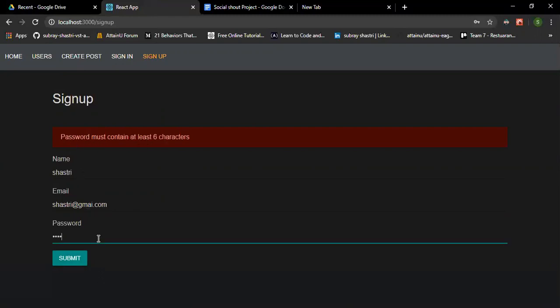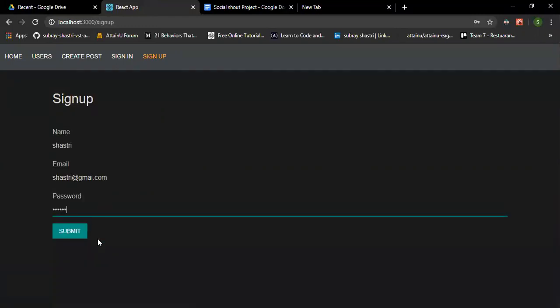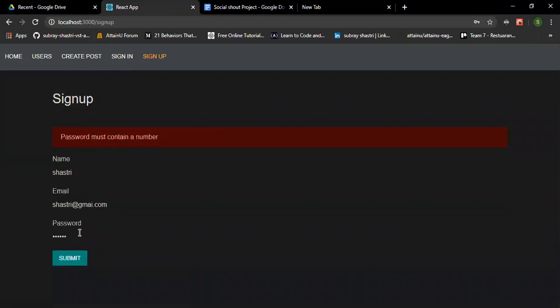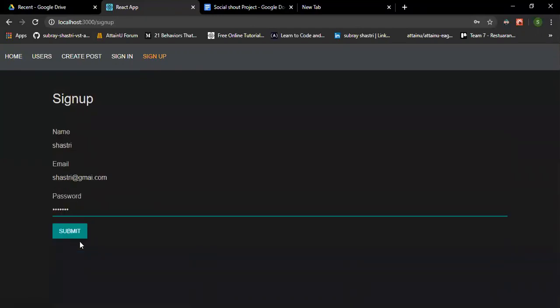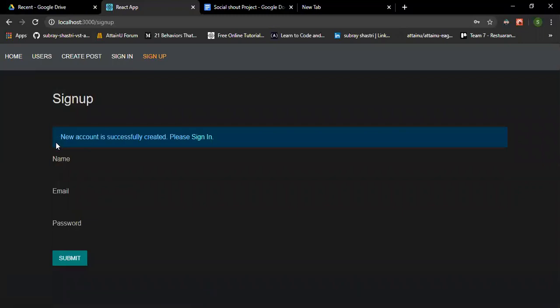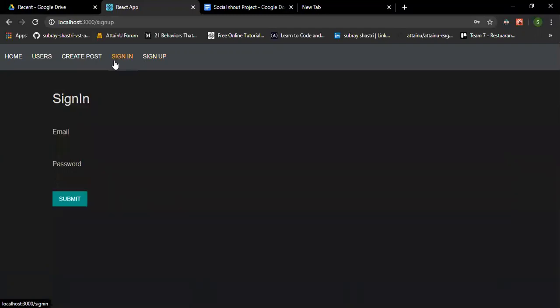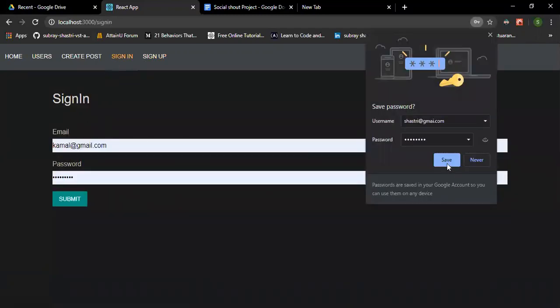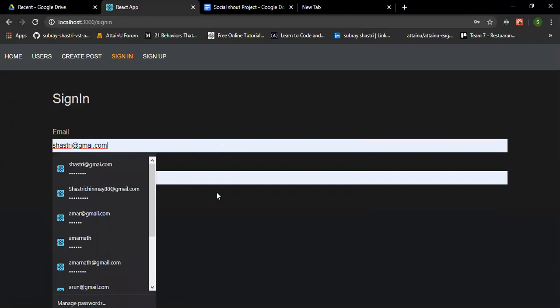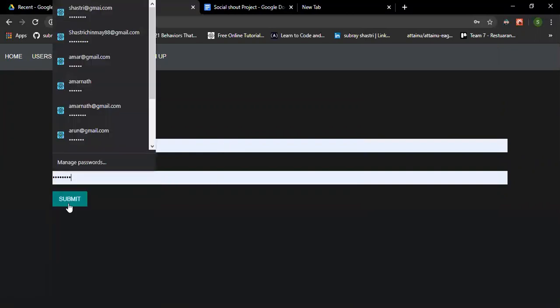So if we use some other letters, and the password must contain a number, it shows the error. So we try some numbers, then it shows that the new account is successfully created. Then please sign in. If we go to the sign in page, we can sign in the same.